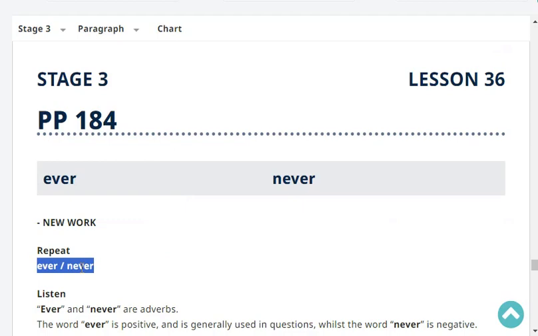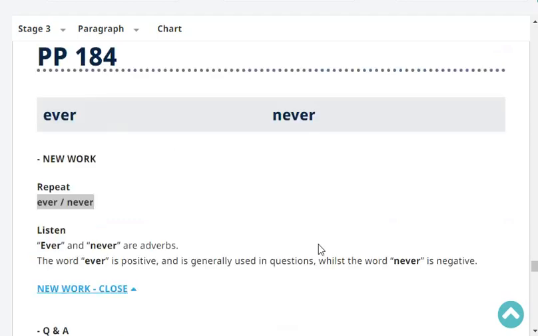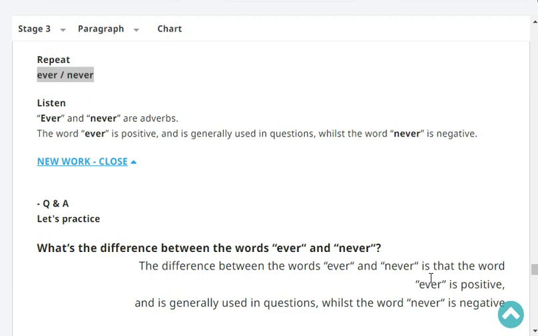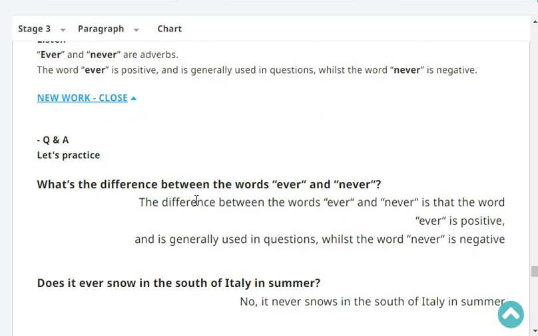Next, repeat: ever, never. Very good. Okay, listen. Ever and never are adverbs. The word ever is positive and is generally used in questions, whilst the word never is negative. Okay, so let's practice. What's the difference between the words ever and never?